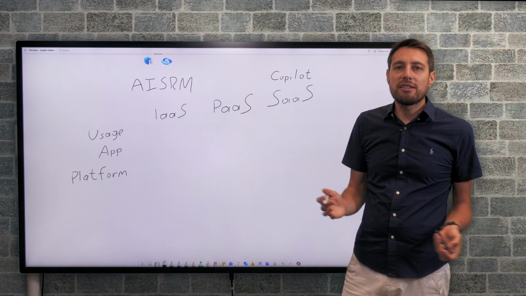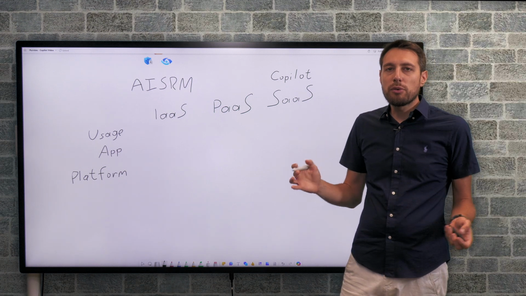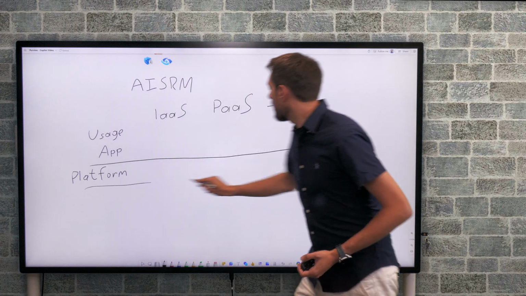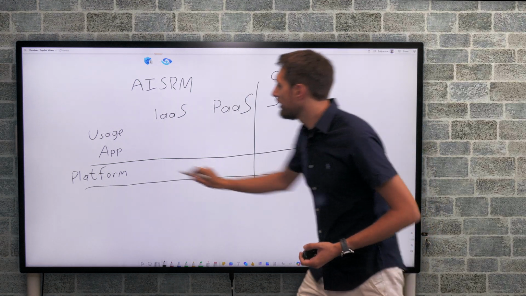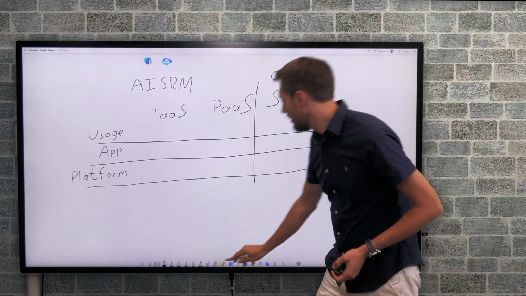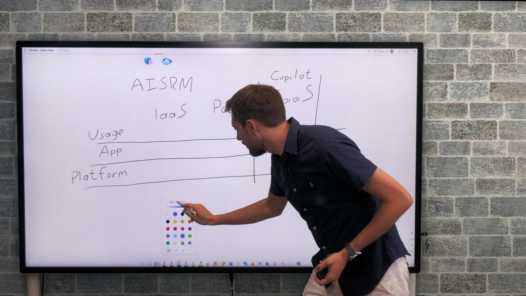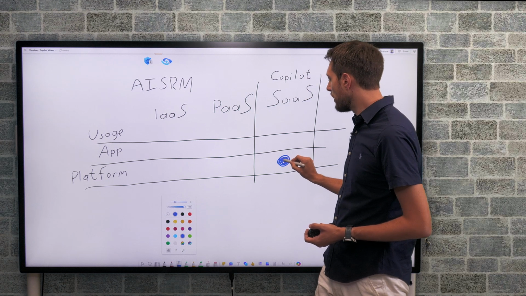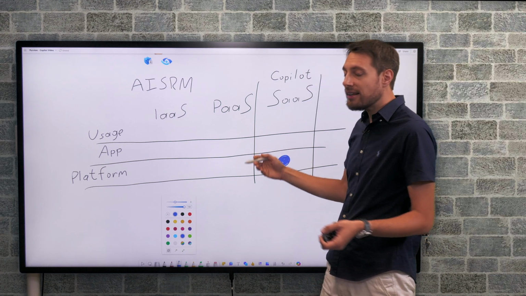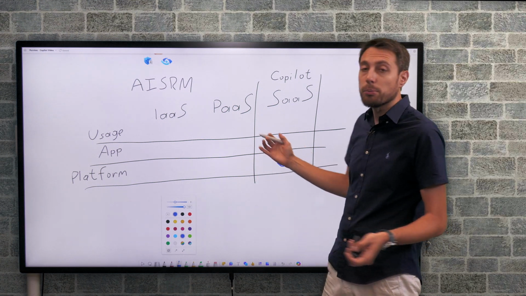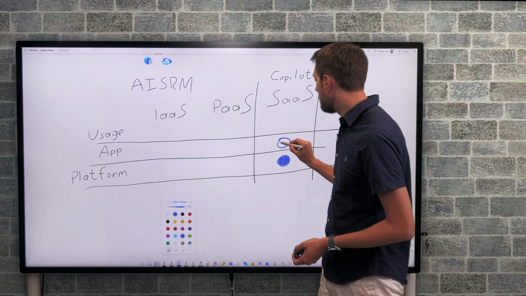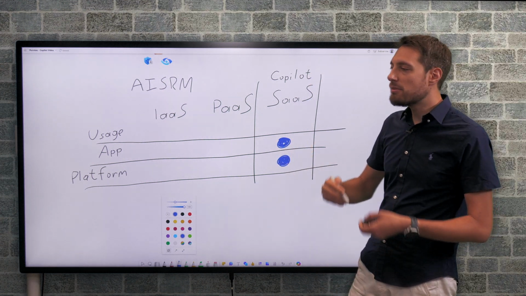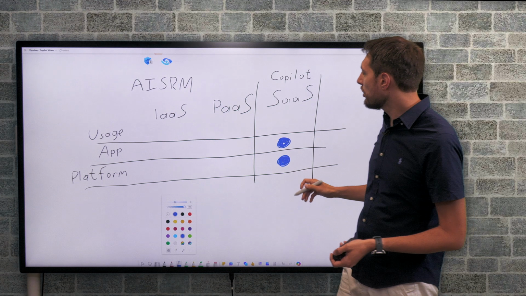And as such, as may be fully expected, if we were to draw a kind of matrix here, then Microsoft, let's draw Microsoft in blue, is fully responsible, of course, for the platform, so for running the AI, the hardware, and also pre-training it, but also for the application, so for building the app inside Teams and inside Word and Excel and so forth.